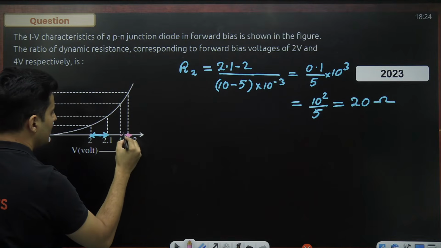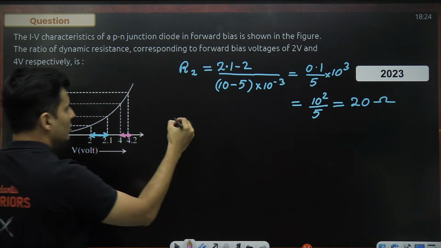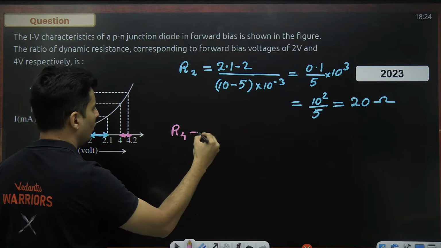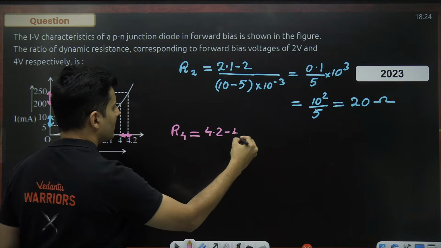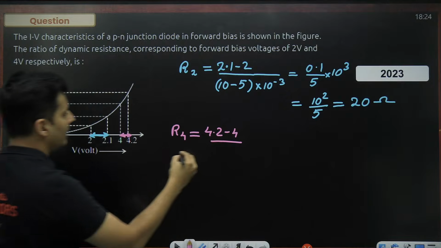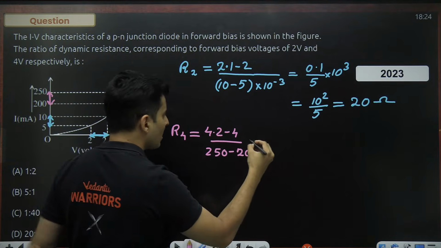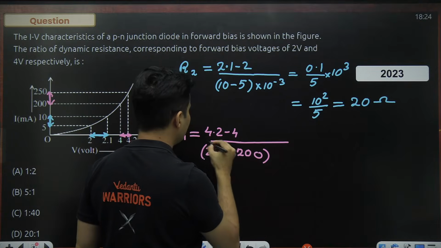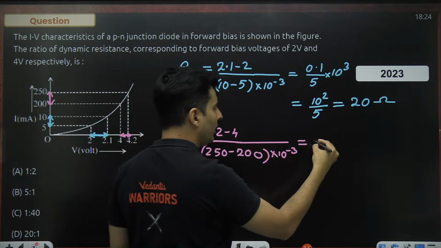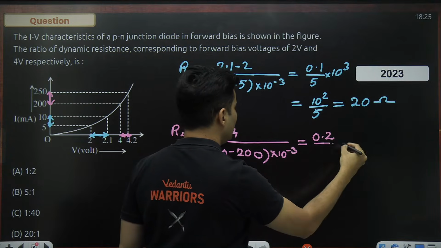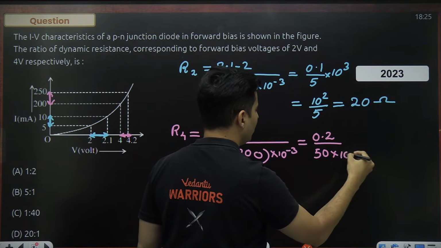This much is the change in the voltage and we notice this much change in the current. So the dynamic resistance at around 4 volts is change in the voltage, which is 4.2 minus 4, divided by change in current, which is 250 minus 200. But this is in milliamperes, so multiplied with 10 to the power negative 3. 4.2 minus 4 is 0.2, divided by 250 minus 200, which is 50 into 10 to the power minus 3.